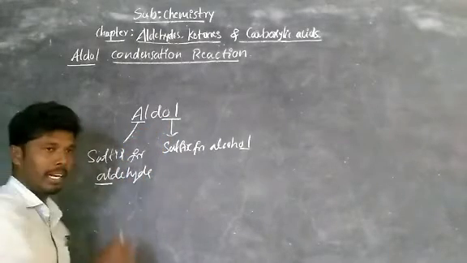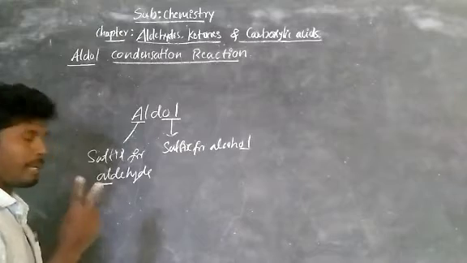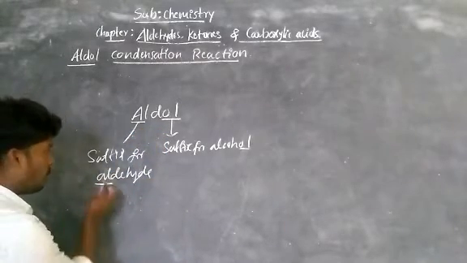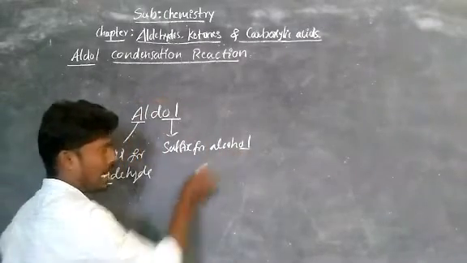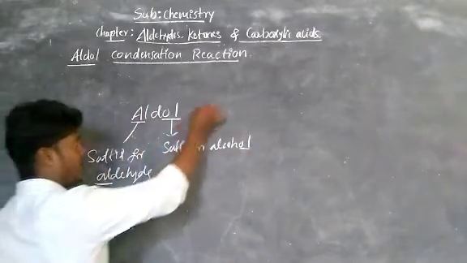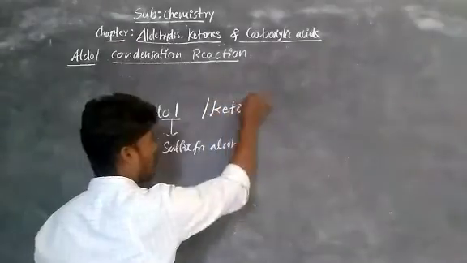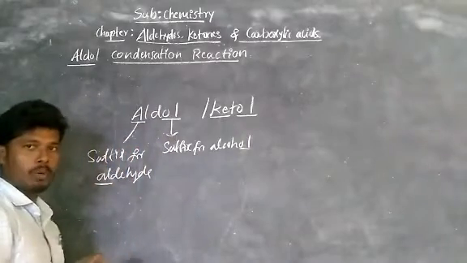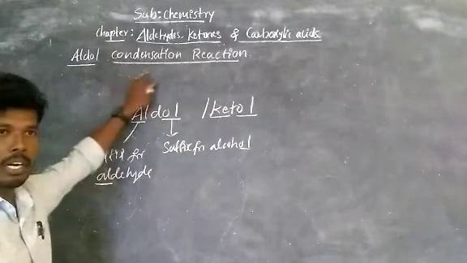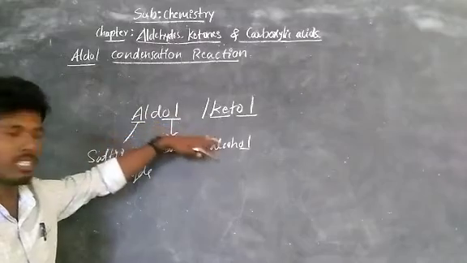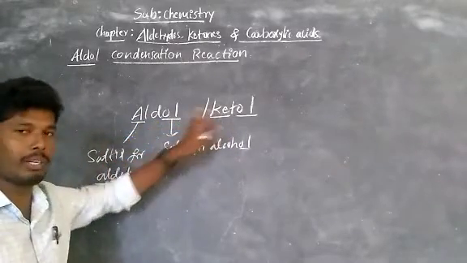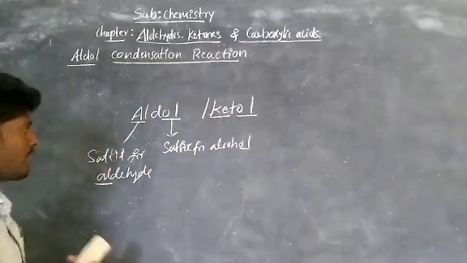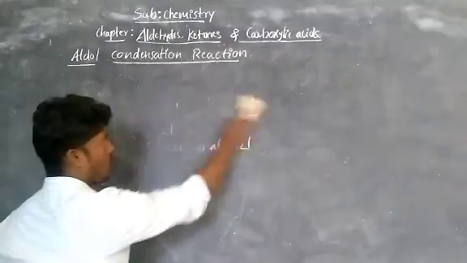Here aldol containing 2 suffixes means aldol is an organic compound that contains 2 suffixes. One is aldehyde and one more is alcohol. Similarly, there is one more, that is ketone. This also contains one ketone group and one alcohol group. So that is why it is given the name aldol condensation, under which we have studied both aldehyde and ketone compounds.